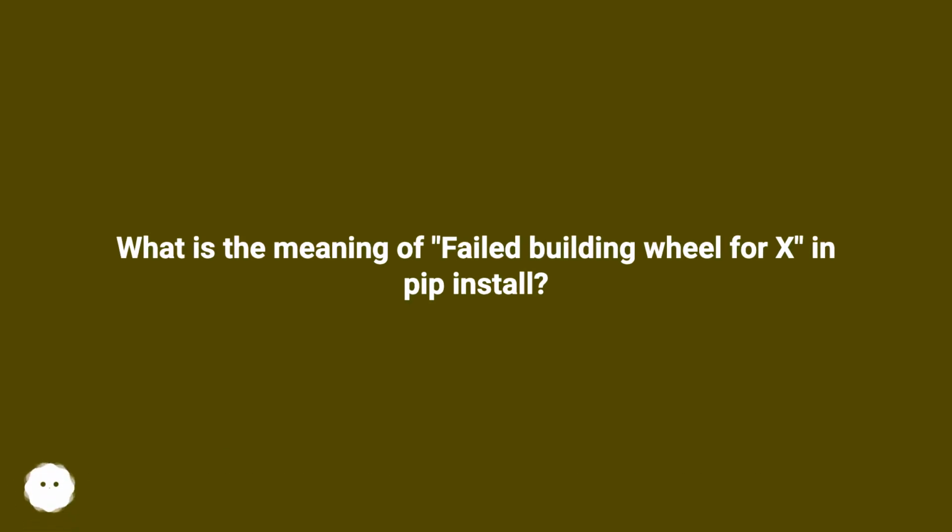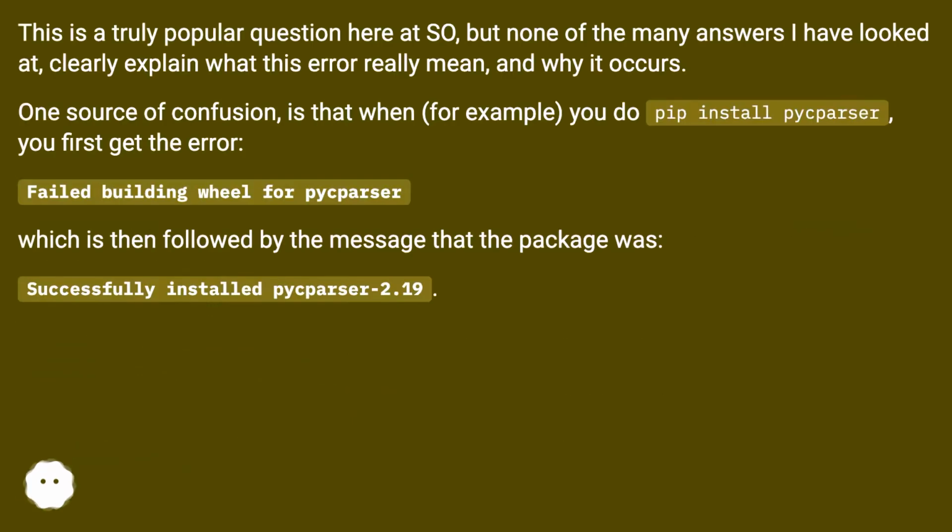What is the meaning of the "failed building wheel for X" in pip install? This is a truly popular question here at SO, but none of the many answers I have looked at clearly explain what this error really means and why it occurs.